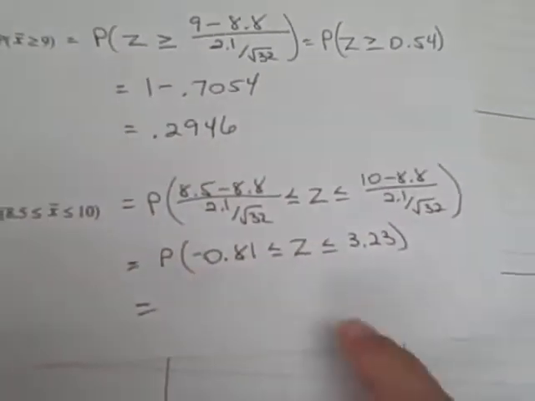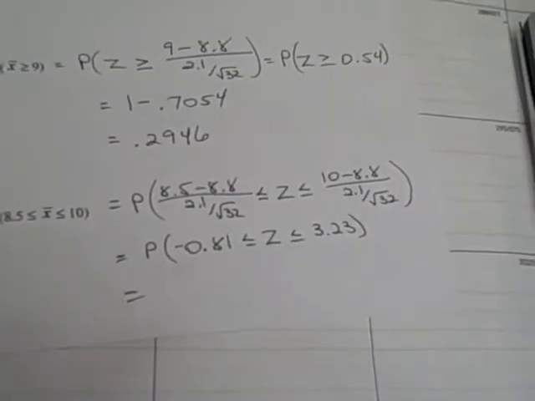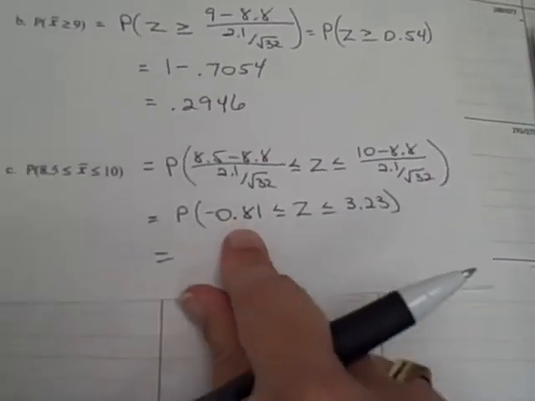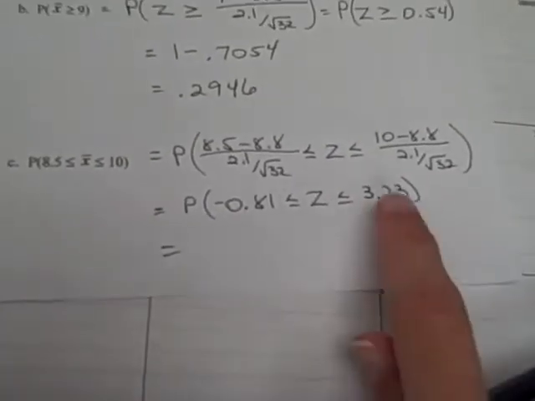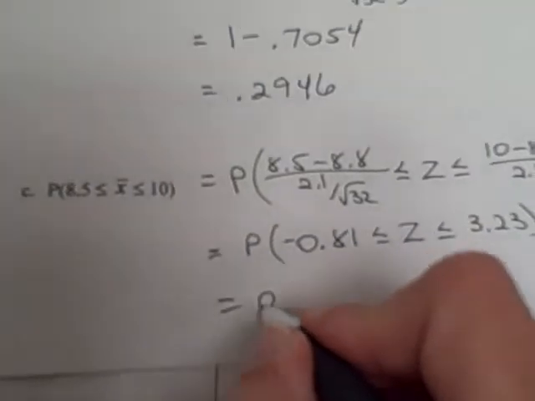All right, so this is between. When I look up 3.23, that's going to give me my larger area to the left. When I look up my negative 0.81, that'll be my smaller area to the left, and then I have to subtract those to get the area between. So 3.23 is 0.9994.